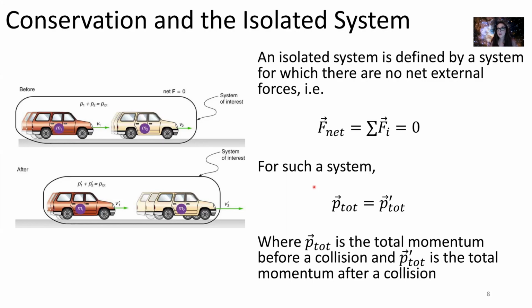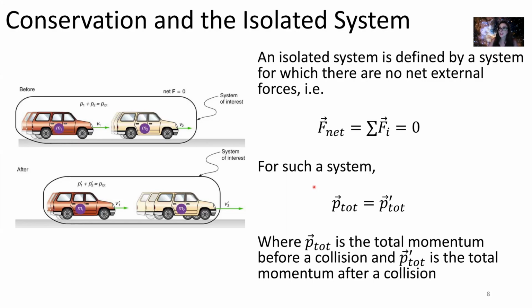And usually we think about conservation of momentum when we're thinking about a collision. Before the collision and after the collision, the momentum is always conserved. That means that the total momentum in the system remains unchanged. We can also think about conservation of momentum even without a collision, but the idea is that within any system that you can draw a box around, if we have no net external forces acting on the system, we can say that our momentum is always conserved.